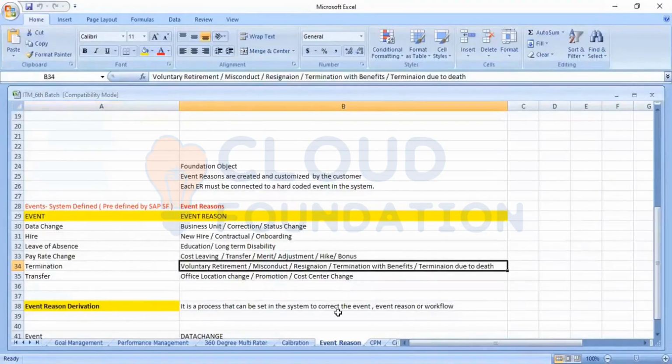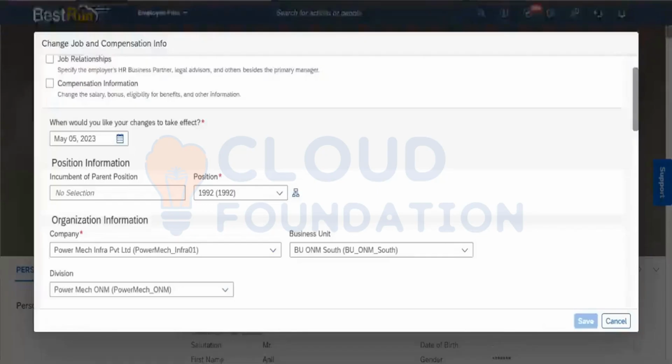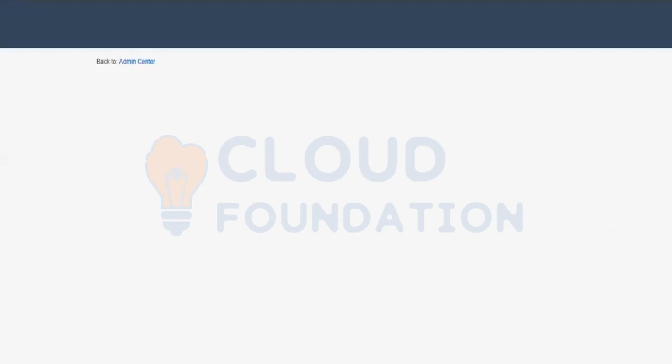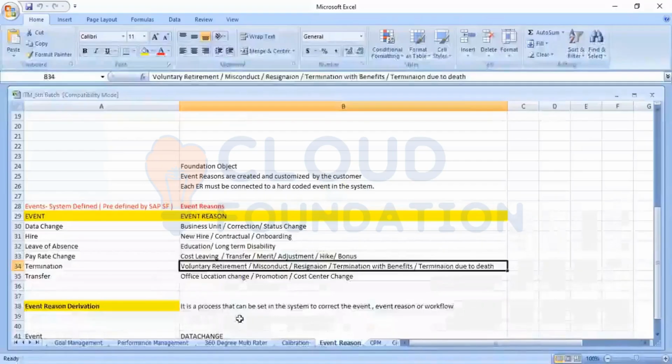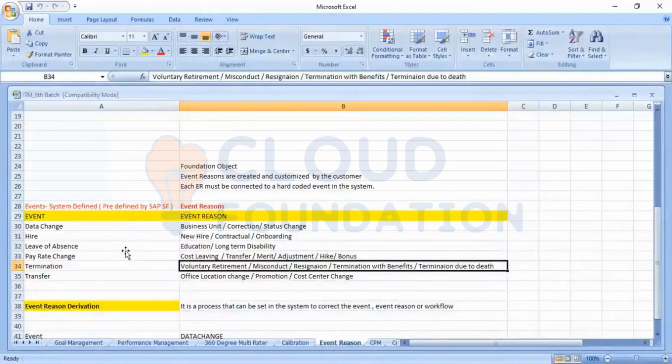We are specifying these event reasons from where we define them, here in the manage pay structure. Where we are specifying the event reason, and when we are creating an event reason, we are also specifying what the event is for that particular event reason. These are some examples of what the events and what the event reasons are.